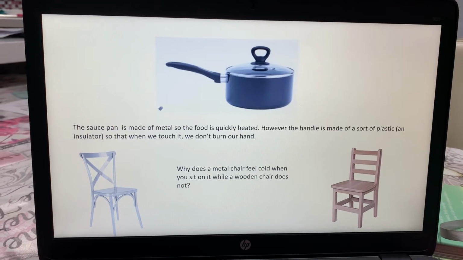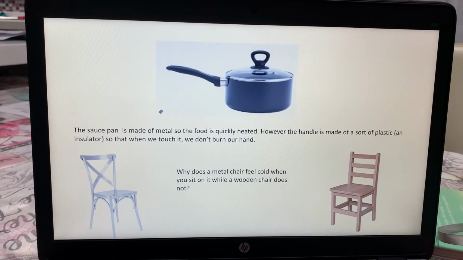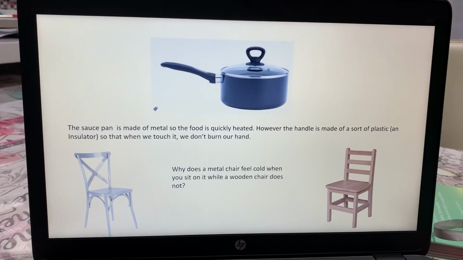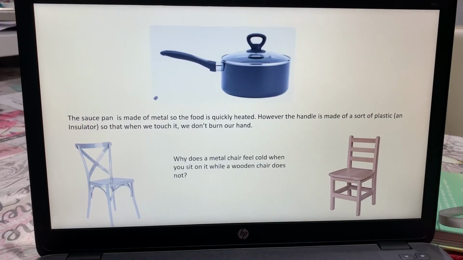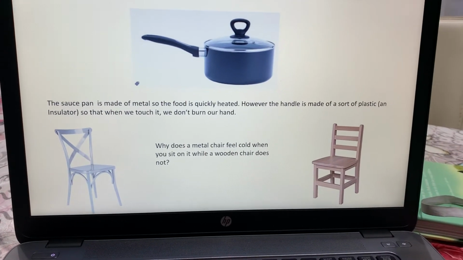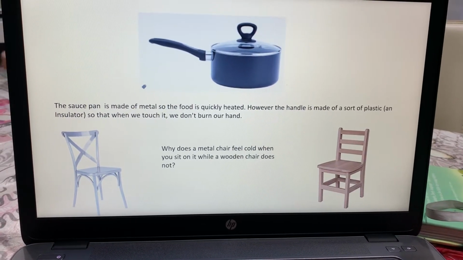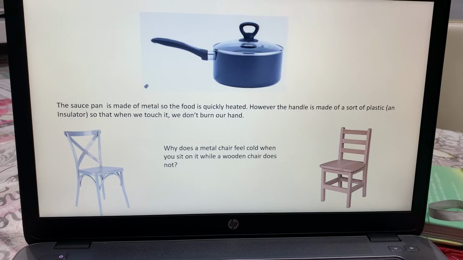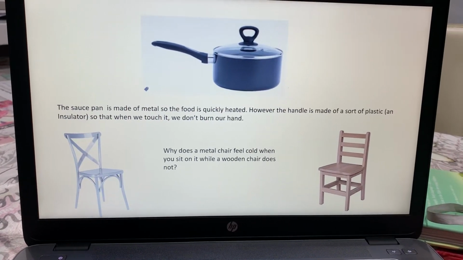Why does a metal chair feel cold when you sit on it while a wooden chair does not? Now, after this lesson, you should be able to answer that. The metal chair being a conductor, when you sit on it, the heat that you have will quickly go to the chair. It will conduct it away.